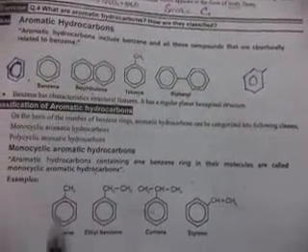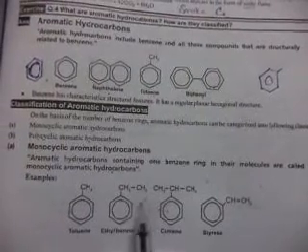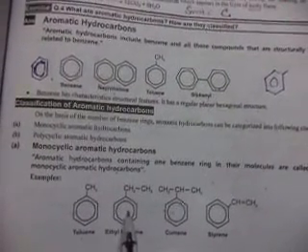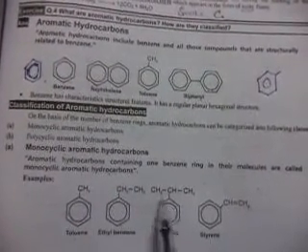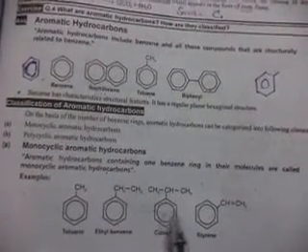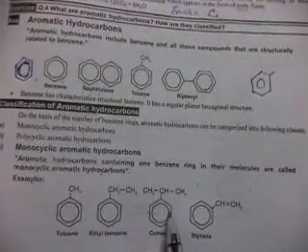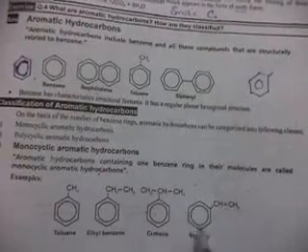As you can see in all these structures, in toluene there is only one benzene. Similarly, in ethyl benzene you have only one benzene ring. In cumene, which is also known as propyl benzene, it is again a single aromatic ring. So this is a monocyclic aromatic hydrocarbon, and styrene. These are the examples of the monocyclic aromatic hydrocarbons.